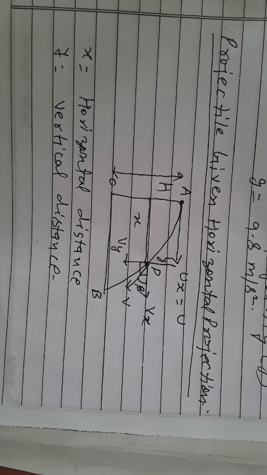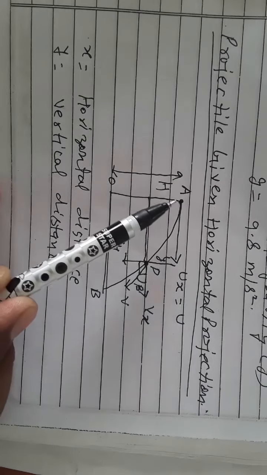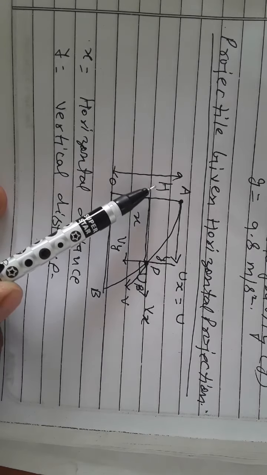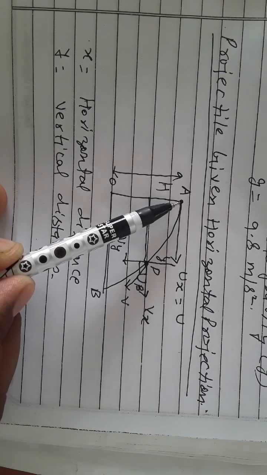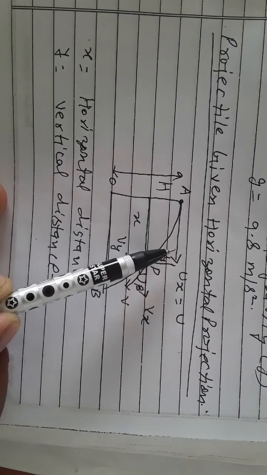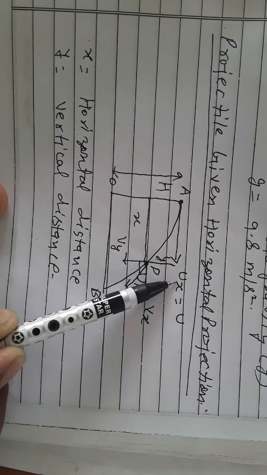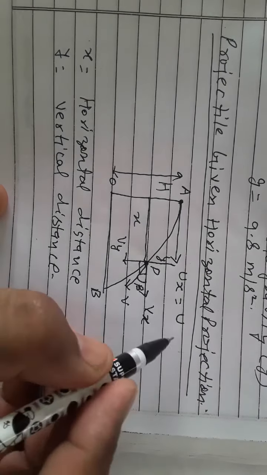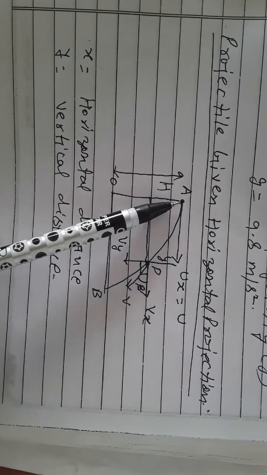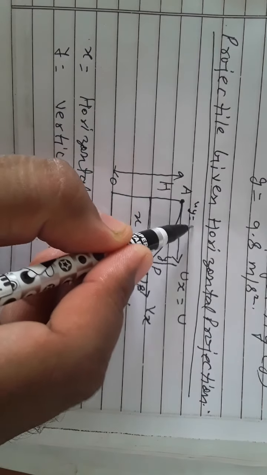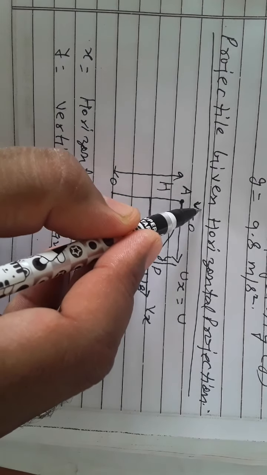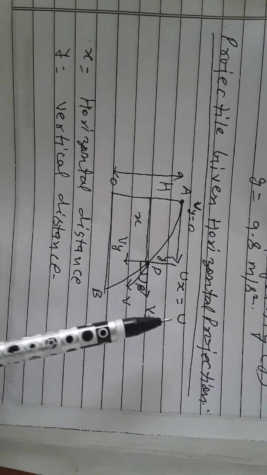Now the next topic is projectile given horizontal projection. Suppose the point A is at a height h from the ground O. From the point A, the object is given horizontal velocity, that is you can say ux equal to u, and the horizontal velocity is constant here. Now at the point A, initial vertical velocity is 0 because we have provided only horizontal velocity. So at the point A, only horizontal velocity will be there.